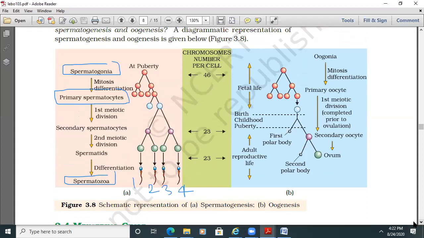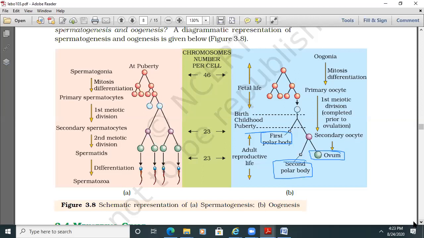Meiotic division gives 4 cells, and all 4 became useful sperms in the case of male. But in the case of female, there is a controversial answer about the first polar body, whether it divides or not, we don't know. The ovum is formed and the second polar body is also not useful. So after meiosis, only one useful gamete will come here, only one. Here, the 4 sperms will come.